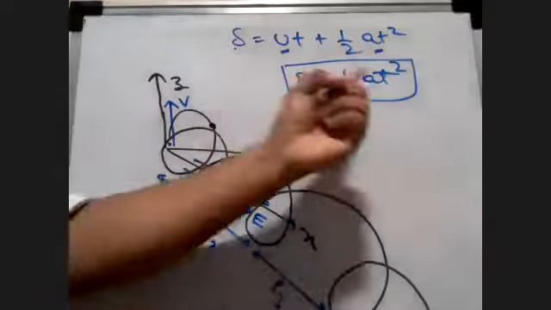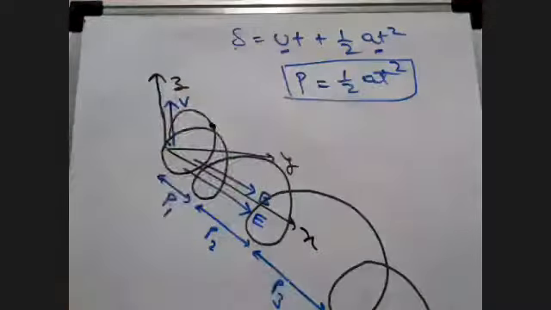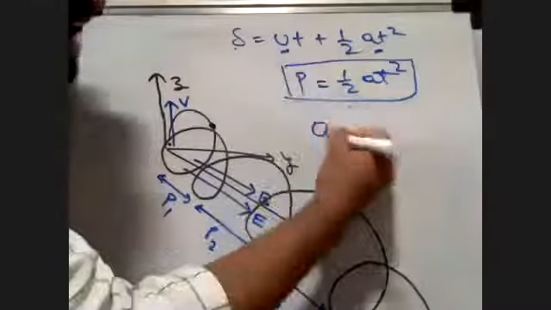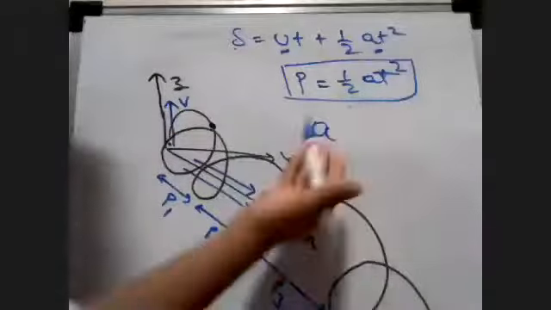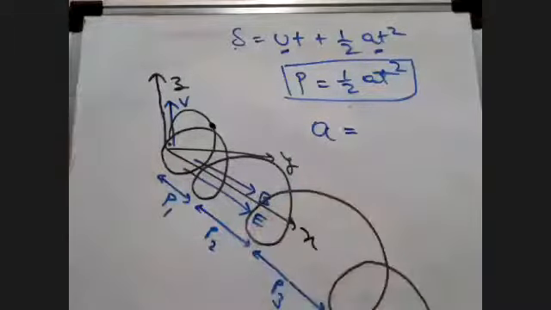Now comes the important part. How can I express acceleration? I found out pitch has some relationship with acceleration, but I need acceleration in terms of charge. Students, we have done this in the first lecture of our current electricity. Do you remember? You don't remember? No problem. Force is equal to mass into acceleration, and the force is due to the electric field. So we will equate Q into E equal to M into A.